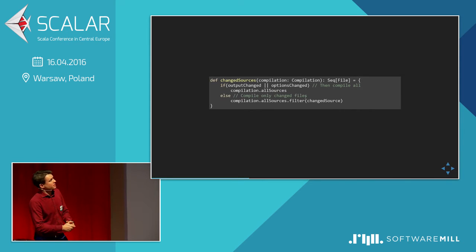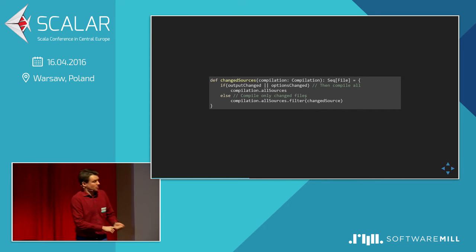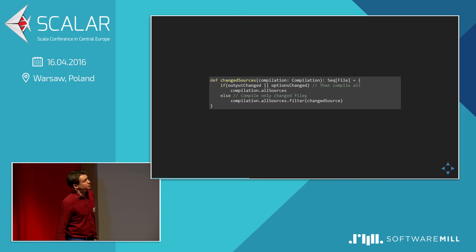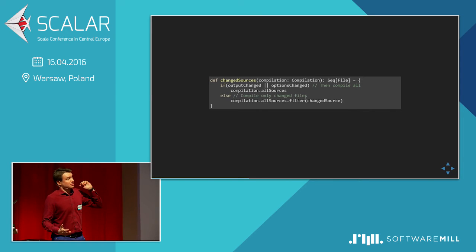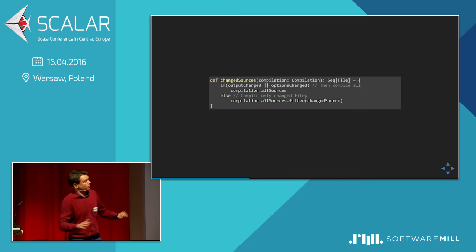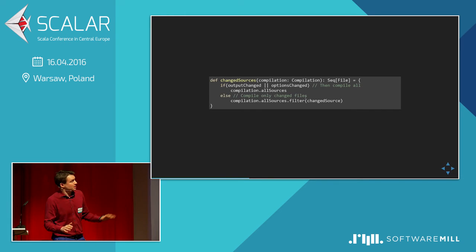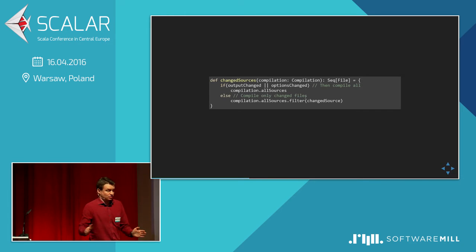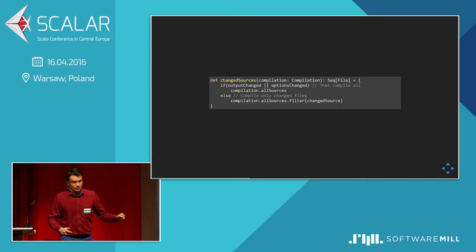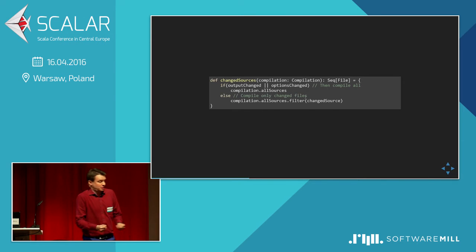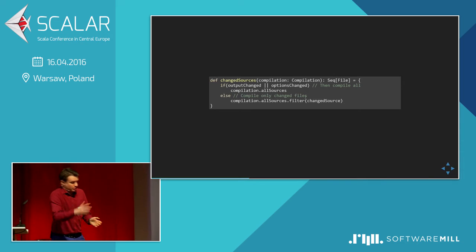But why do we need this first part? I mean, why do we need to see if, for example, the output changed or the options changed? And by options, I mean Scala compiler options. The answer is because they will affect the compilation of all the sources. If the output changed, it probably means that the new output is clean. If the options changed for scalac, it will compile differently. So we have to recompile it all again.